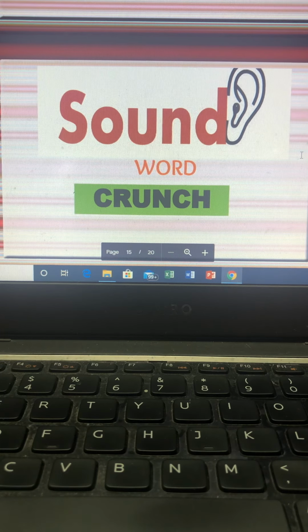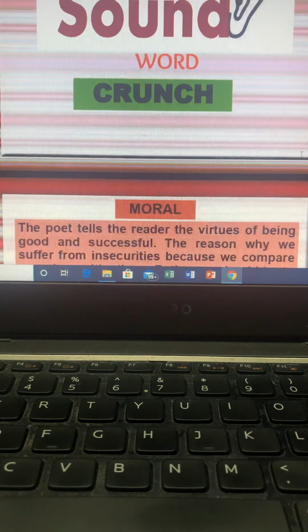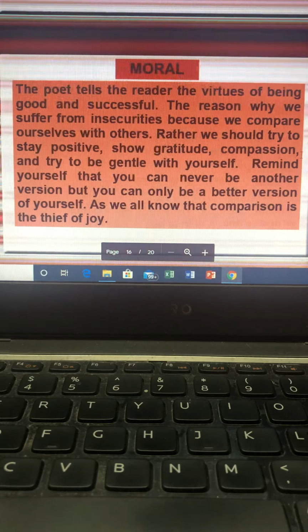Now, the sound word is crunch. Do you remember, students, we did onomatopoeic words when we were doing God Save the Beetle? Yes, this is another word, crunch. The moment you write crunch, the sound comes. So it's actually a sound word, crunch. If you remember, we had earlier done splash, zoom. Those were again sound words, okay? So this is the sound word, crunch.